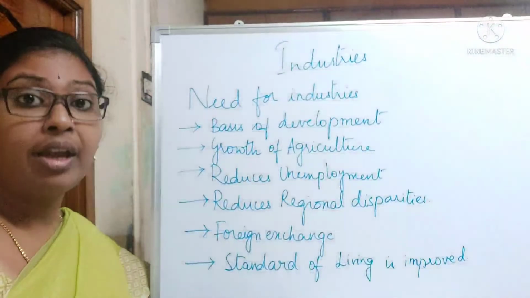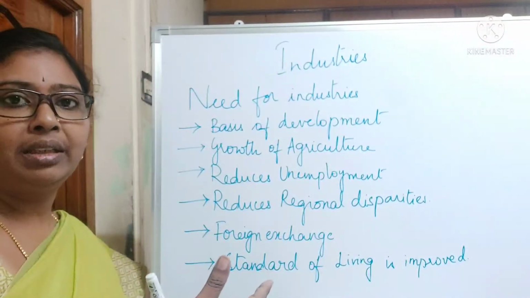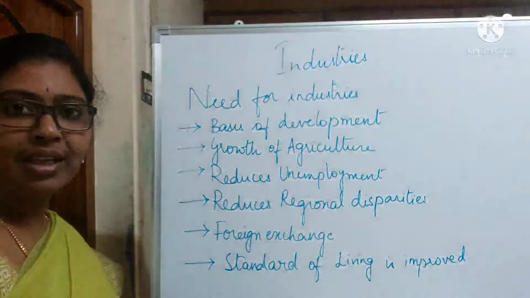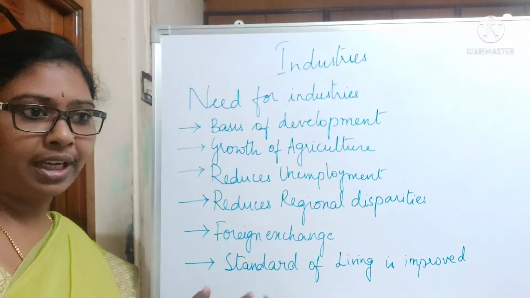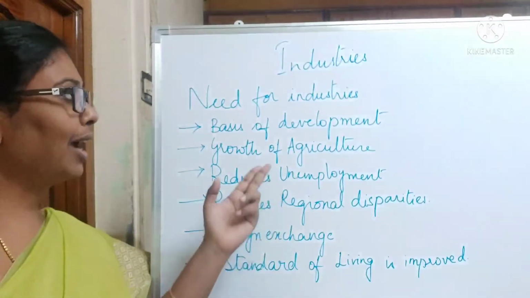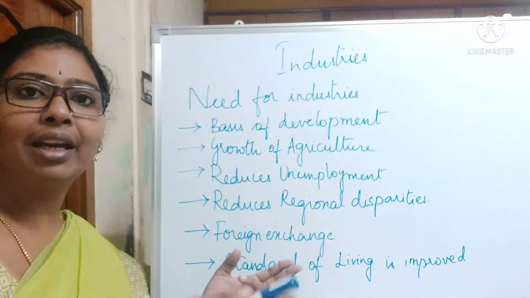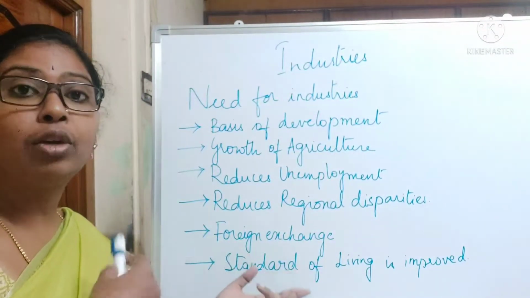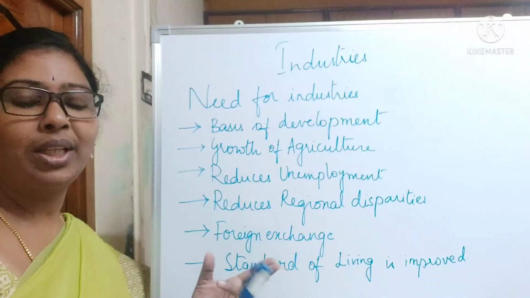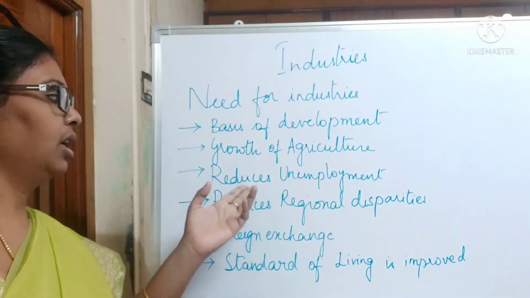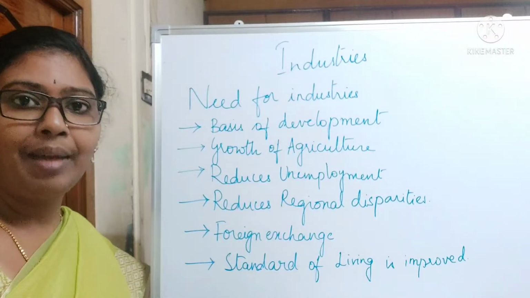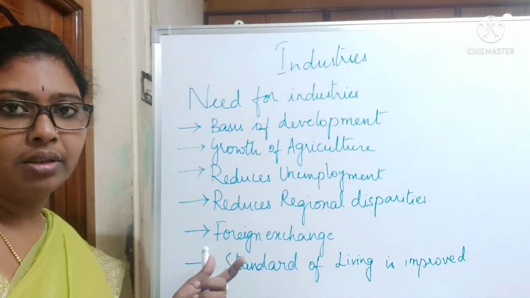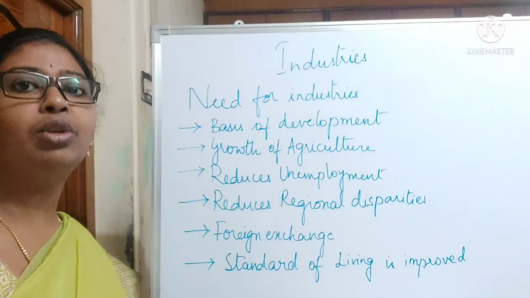Growth of agriculture with different fertilizers, inputs of agriculture. So agriculture is improved. For example, today we see tractors and all. That is from an industry. Previously, old people used to do with bullocks and all. Now, are they doing with bullocks? Not at all. They are doing with very sophisticated tractors. Reduces unemployment. People are not depending upon anything manually. They are depending more on machines. So, an industry is definitely necessary to reduce unemployment.